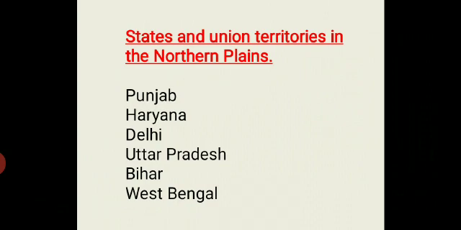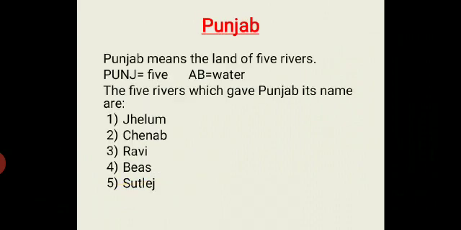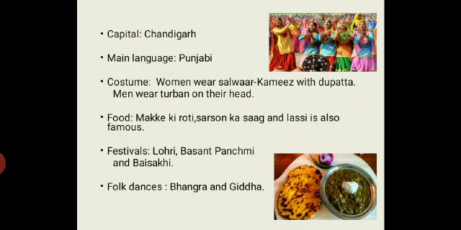Now we will talk about the life of the people in these states and union territories. So let's start with Punjab. Punjab means the land of 5 rivers. As the name suggests, Panj means 5 and Ab means water. So Punjab is the land of 5 rivers, and these 5 rivers are Jhelum, Chenab, Ravi, Beas and Satluj.